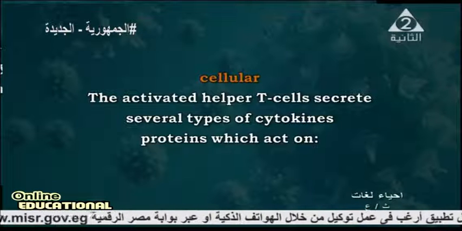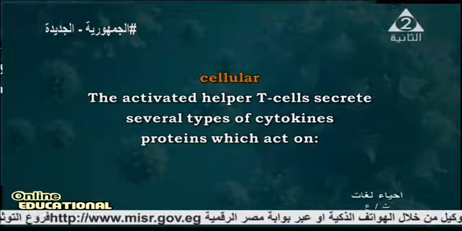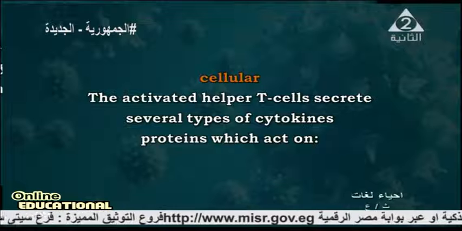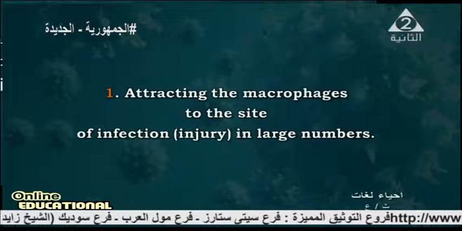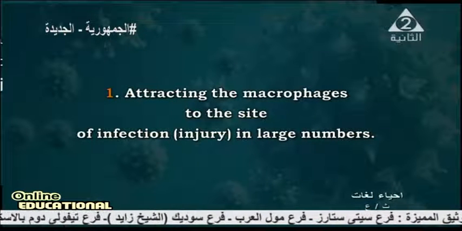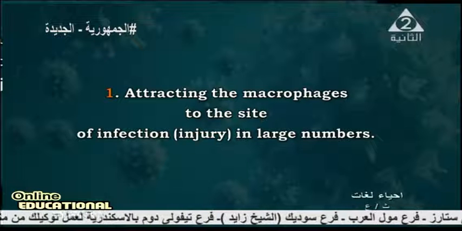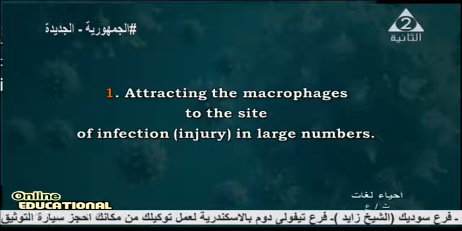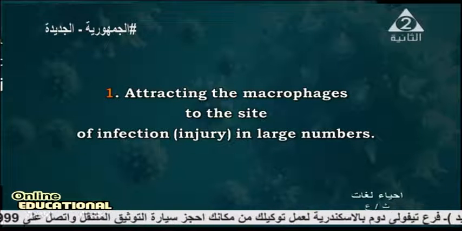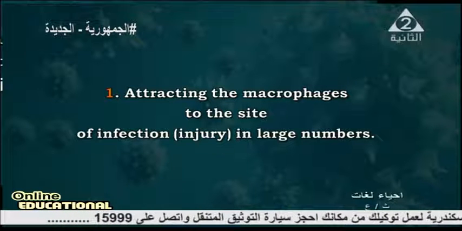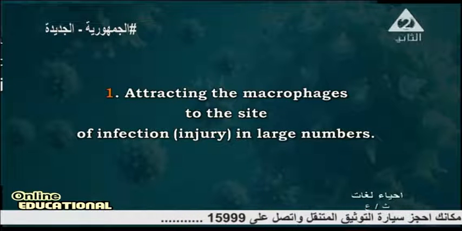What about the cellular? Activated T cells secrete several types of cytokines, proteins, which act on attracting the macrophage to the site of infection in large numbers. Attracting means taking it from its place and entering inside another cell.